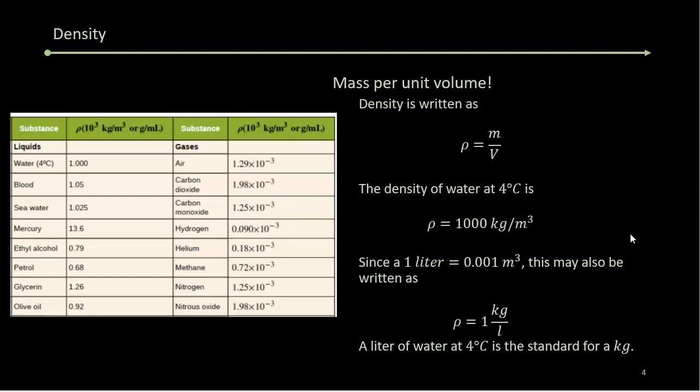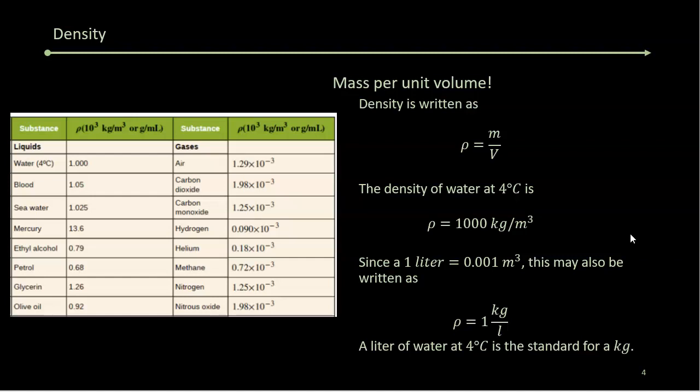So we use water and the meter to define the kilogram. Water is exactly 1,000 kilograms per cubic meter, or more specifically, 1 gram per cubic centimeter, which is what defines a gram. 1 gram is defined as a cubic centimeter of water at 4 degrees C. Or 1 kilogram per liter.